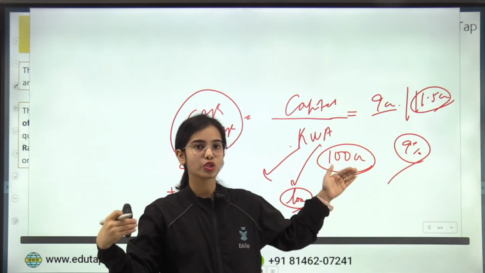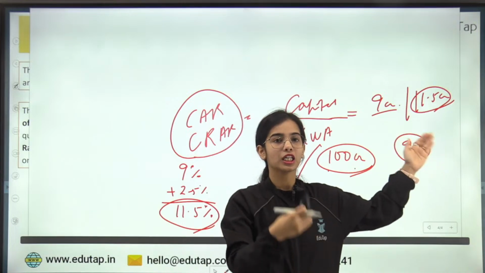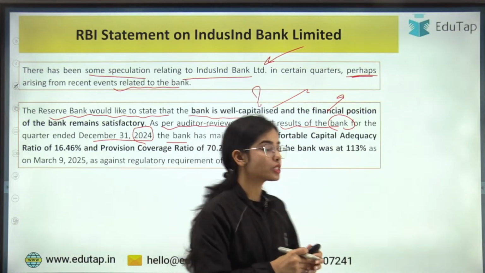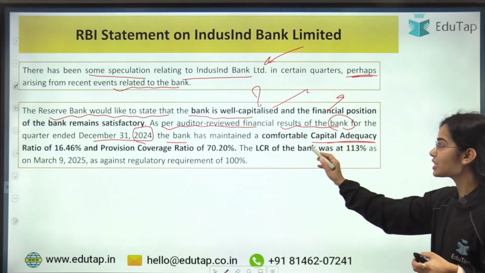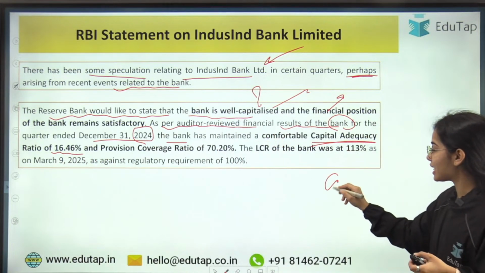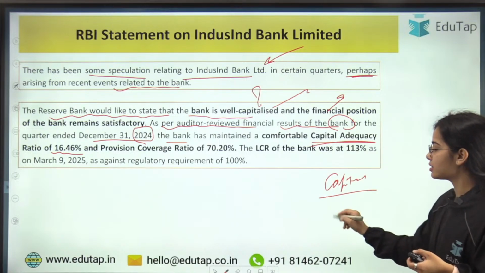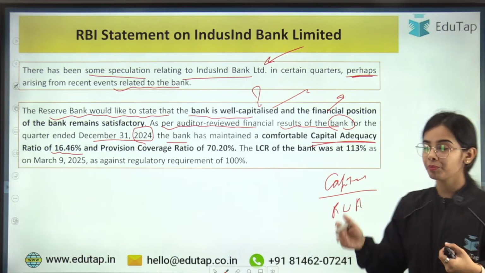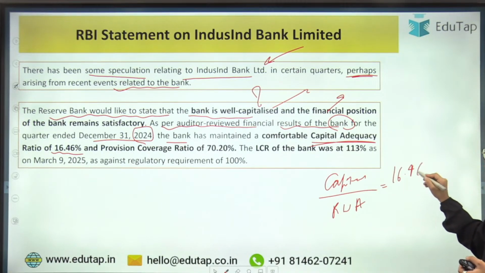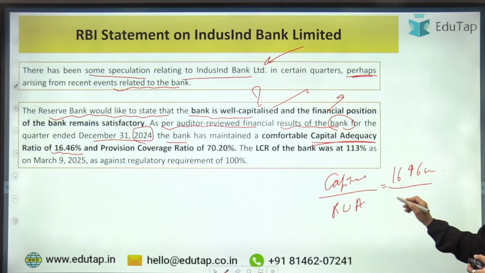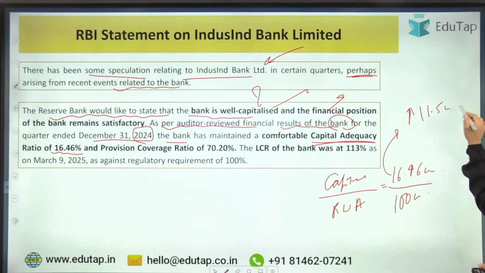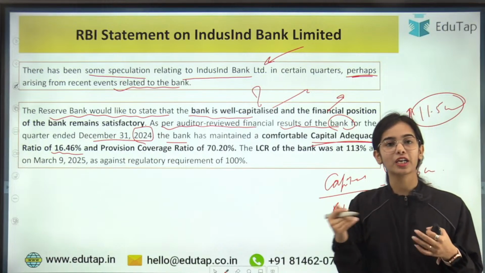So against the 100 crores of the risk weighted asset, the bank has to maintain a minimum of 11.5 crore capital. But here the data shows that the capital adequacy ratio that the bank is maintaining is 16.46%. That is way higher. So the bank has enough capital to handle the risk weighted asset, to handle the risk. The bank has 16.46 crores of capital against the risk weighted asset of 100 crores, and this is way more than the 11.5 crores, the minimum that has been identified by the RBI.